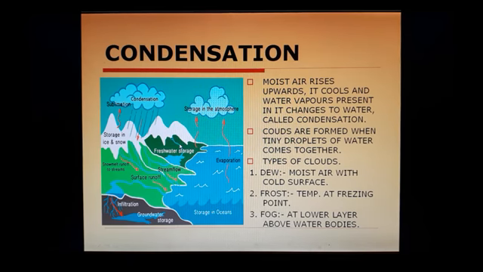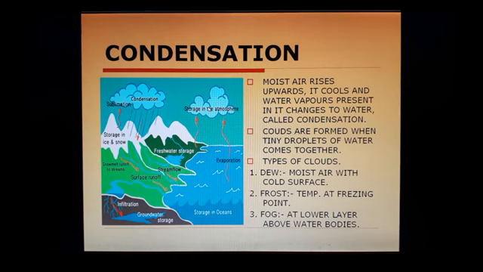Okay, clouds are formed when tiny droplets of water come together. They're coming together and going upwards. ठीक है, यहाँ vapors हैं, यहाँ पे droplets बनना शुरू हुआ, and they are coming, they mix together, they combine together and form the clouds.